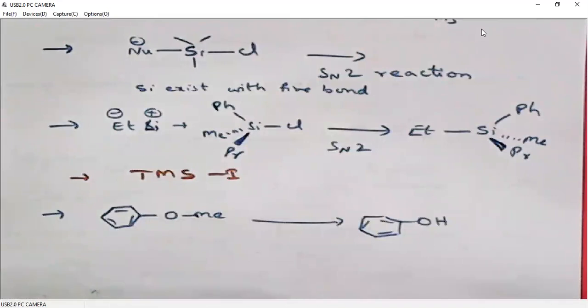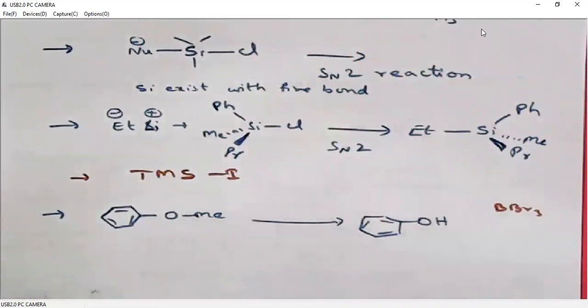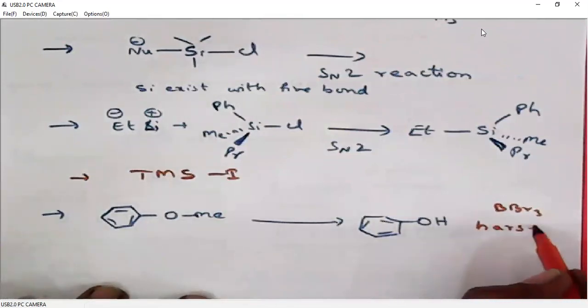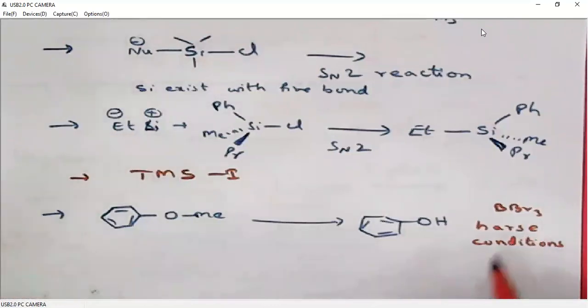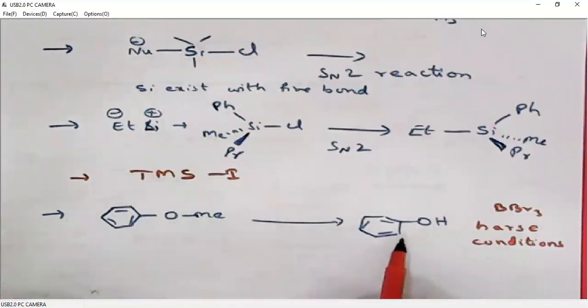Generally we use BBr3, but BBr3 is a very strong acid. That means we are using very harsh conditions, right? People used to use BBr3 to deprotect methyl phenol ethers to corresponding phenols.